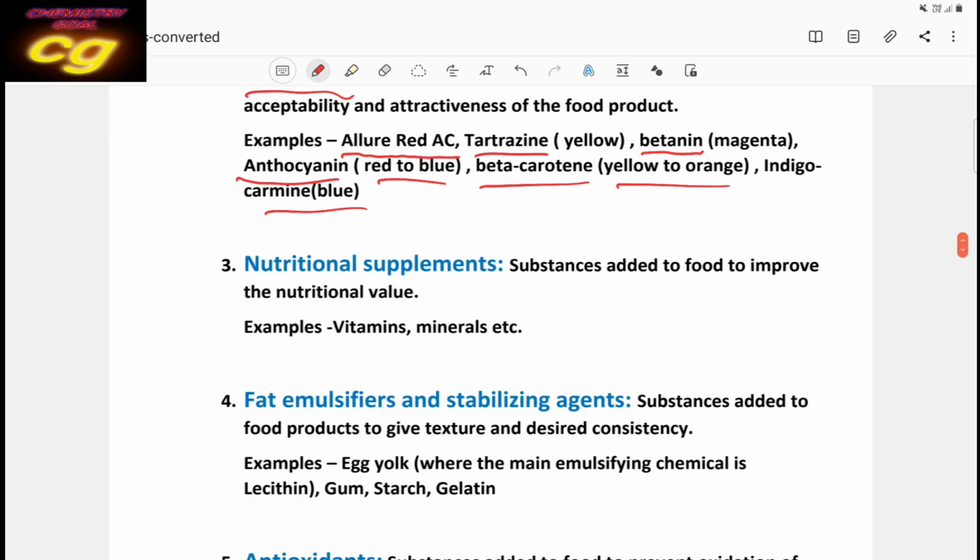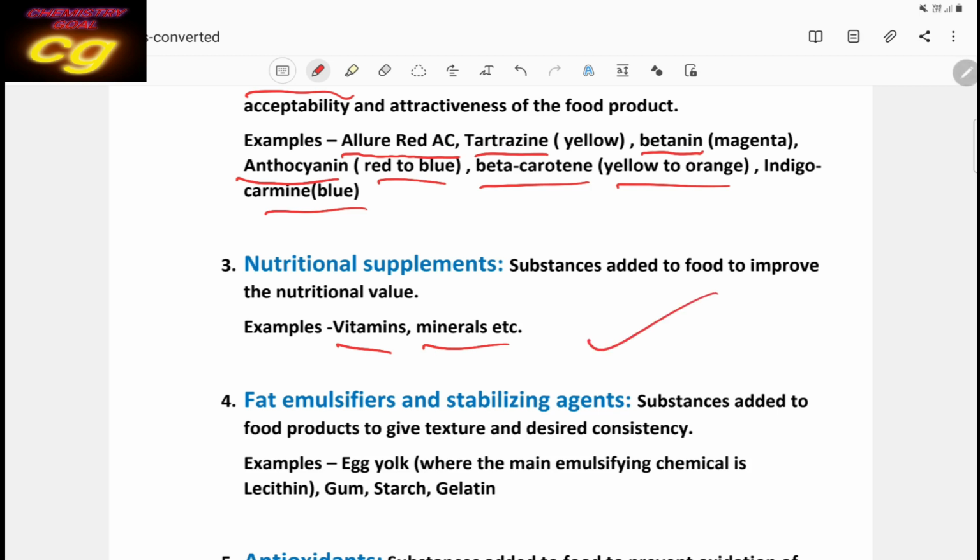Then there are nutritional supplements, used for food value. These are substances added to food to improve the nutritional value. That means the quality of food is increased, the nutritional value is increased. What are these? Vitamins and minerals we are using. To increase the nutritional value of the food, we can add these types of substances, which are chemicals that can be taken in foods. So the nutritional supplements are vitamins and minerals.